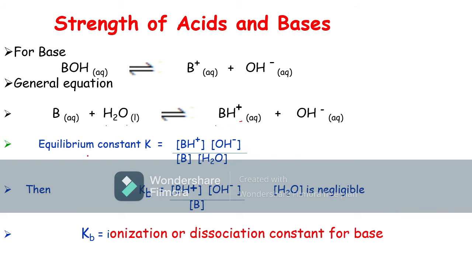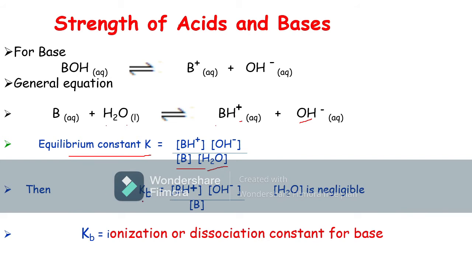So we can write the equilibrium constant for the above ionization reaction. Here the equilibrium constant K is equal to the concentration of BH plus and the concentration of OH minus divided by the concentration of B into the concentration of water. In the same way, we are taking the water in large excess, so its concentration can be omitted or is negligible.